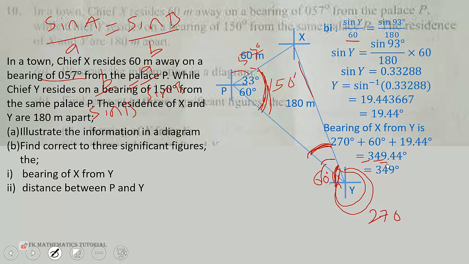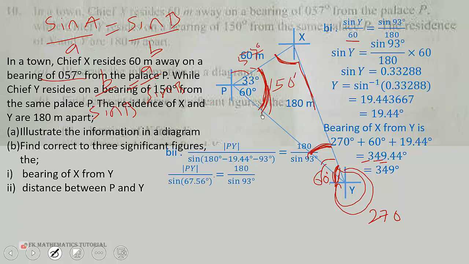Now we are looking at part II, the distance between P and Q. So still we can use the sine rule to do it. So this time PY, which is the distance that is opposite to this angle here. Now that we know two angles, we know this angle 93 and we know this angle 19.44, we can find this one. So PY over sine of 180 minus 19.44 minus 93, which is this angle, will be equal to 180, which is this side length, over the angle here.